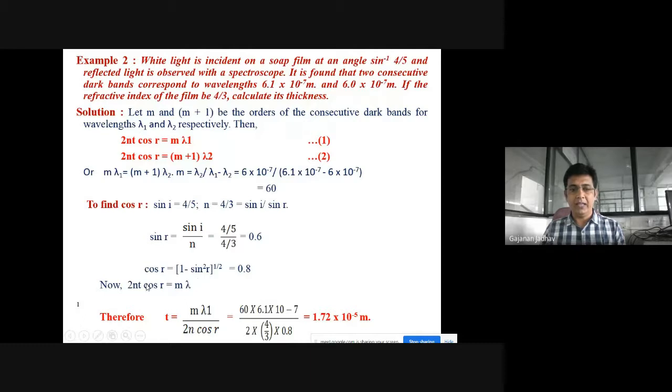So if 2nt cos r = mλ, therefore t can be written as t = mλ1 / (2n cos r), because we are considering lambda 1. This is lambda 1, because it is already given that two consecutive dark bands correspond to these wavelengths. So with the refractive index of the film 4/3, the thickness we calculate will be 1.72 × 10^-5 meter.